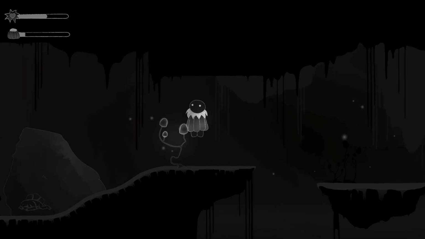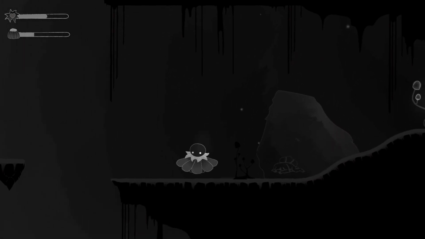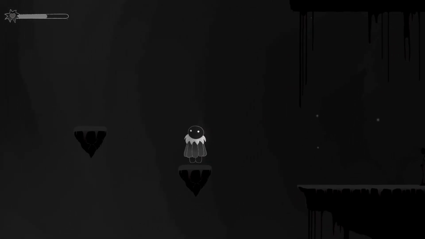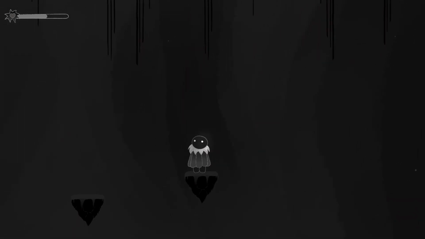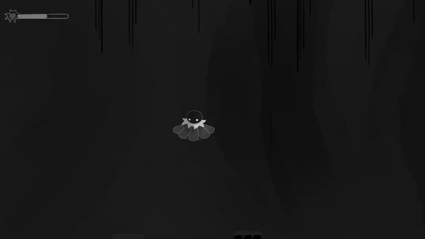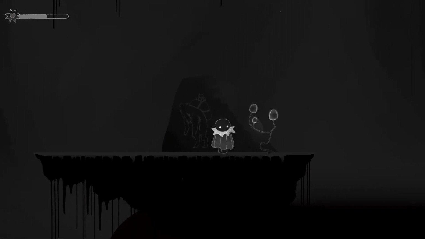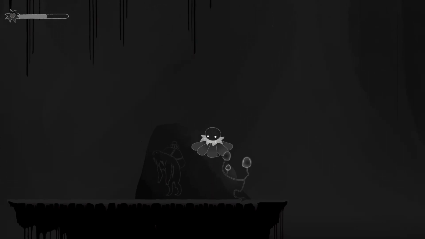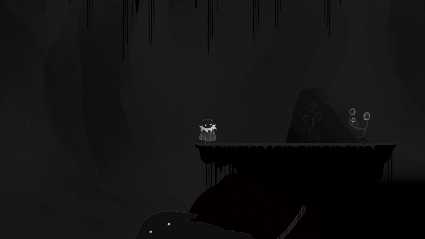So the goal is to make it through the anxiety zone, and once you make it out, your anxiety bar disappears and you jump along some more crumbling platforms before making it to another bigger platform. This is when you see a cave drawing of the Burdenbeast, and this is a big creature that you need to overcome your fear and jump onto.